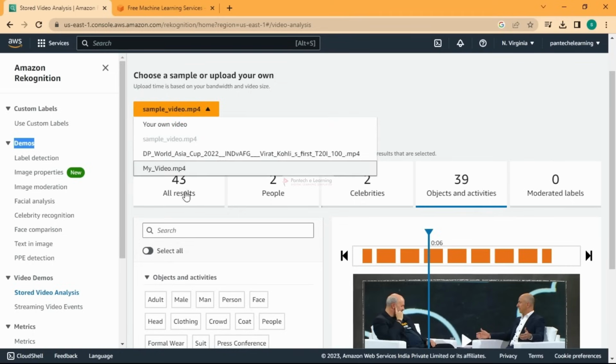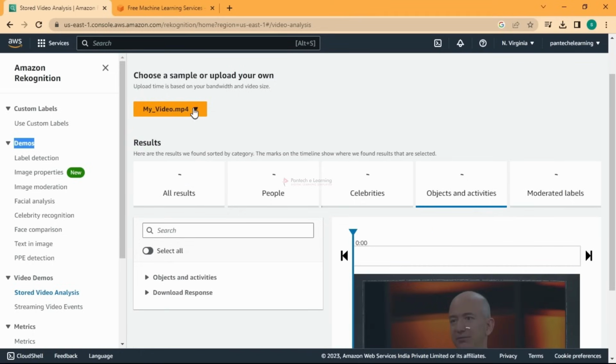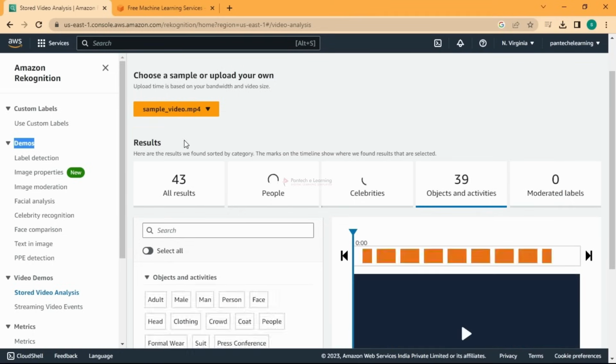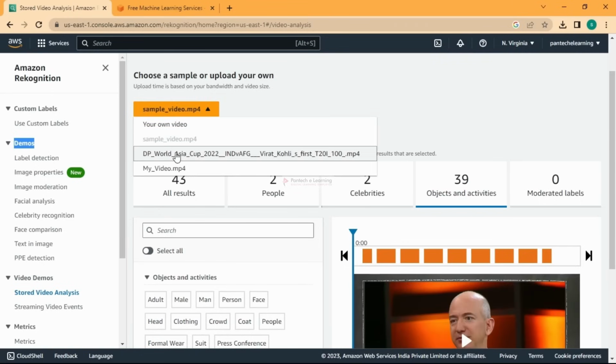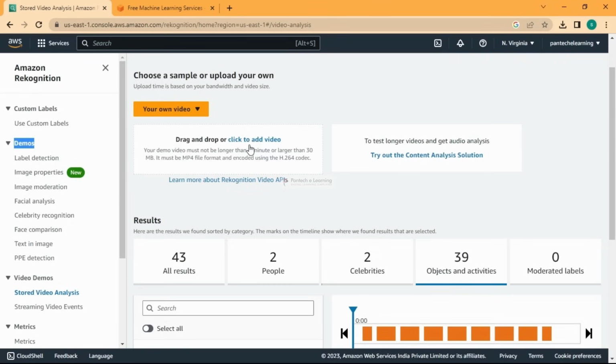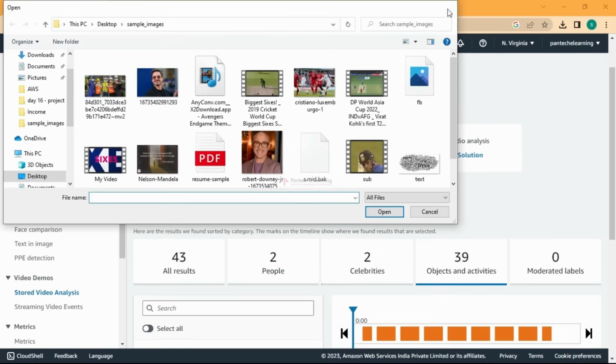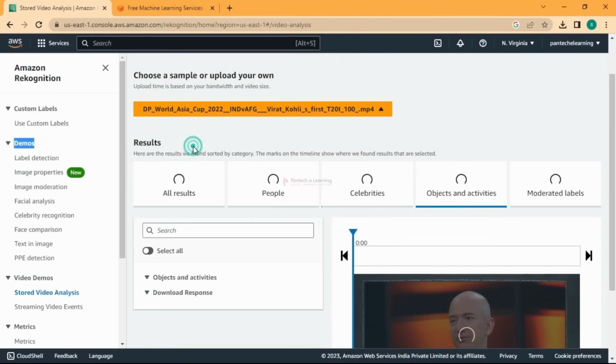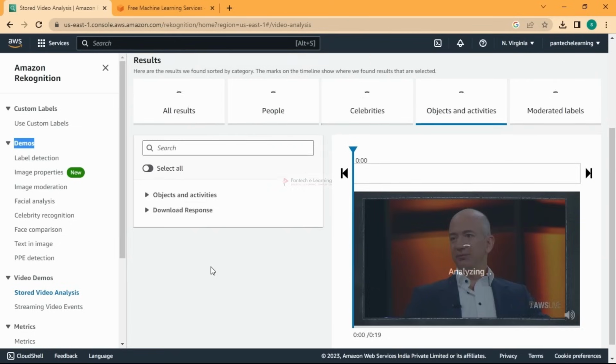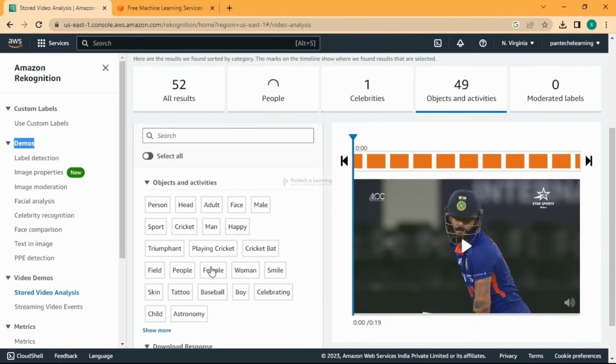And you can upload your own video too. I'll go with a sample video. I have this video, you can upload it directly. I have already uploaded it. If you go with your own video, you can just click and drag and drop it from your system and it is going to take that. And I had this video. So let us run this and verify whatever it is giving.